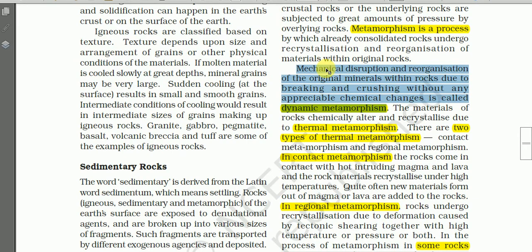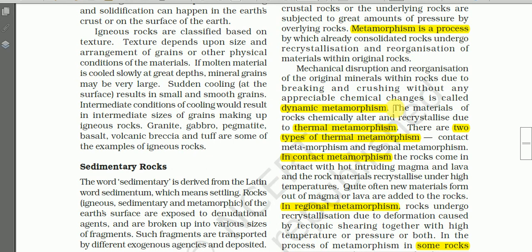See here, mechanical disruption and reorganization of the original minerals within the rocks due to breaking and crushing without appreciable chemical changes. So in case of dynamic metamorphism, there is no chemical change. Metamorphism, that is change in the form, is only because of this tectonic shearing, because of this mechanical disruption, that is a faulting process.